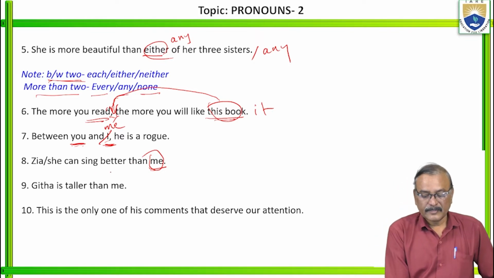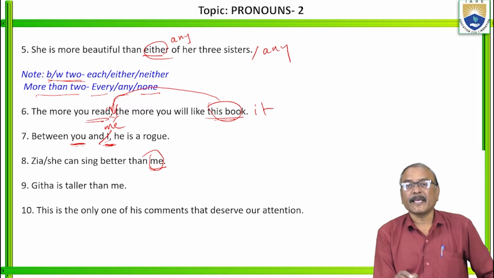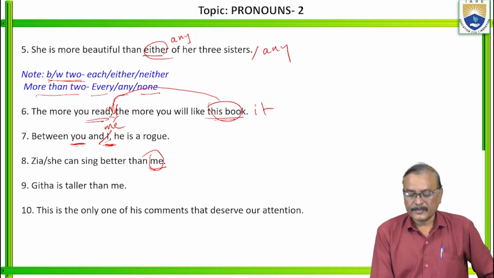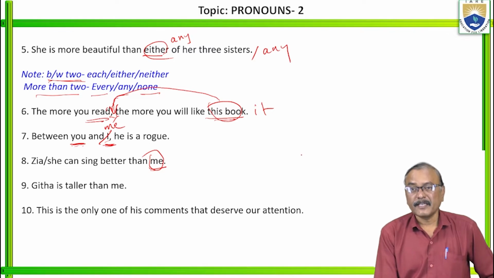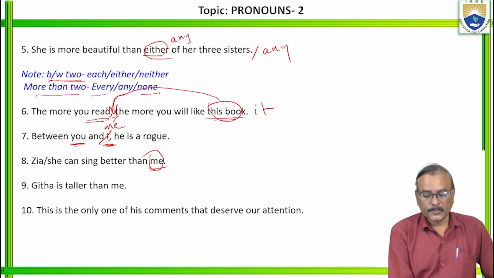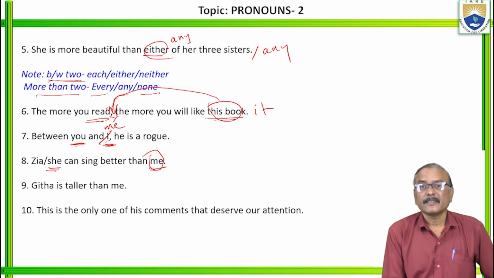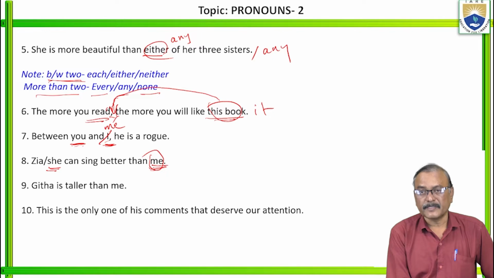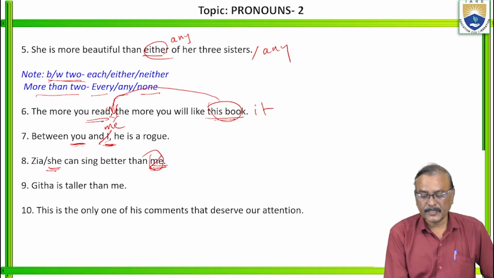Whichever are compared here, they should be in the same case. Whichever are subjective case or objective case, nominative case or accusative case. So she is in nominative case, that is subjective case, and here also it should be in the subjective case. What is the subjective case for this one?